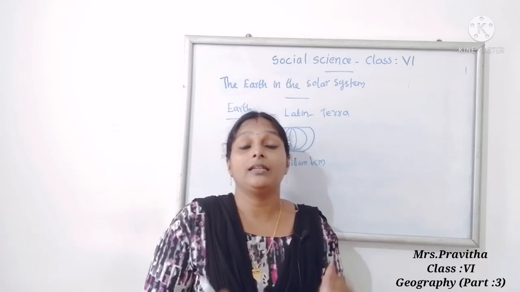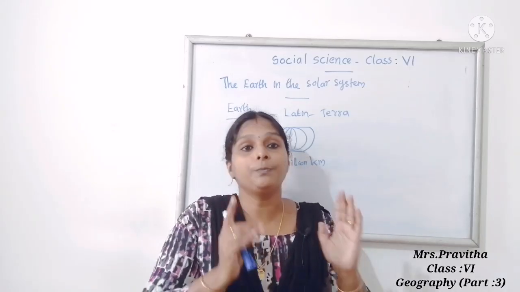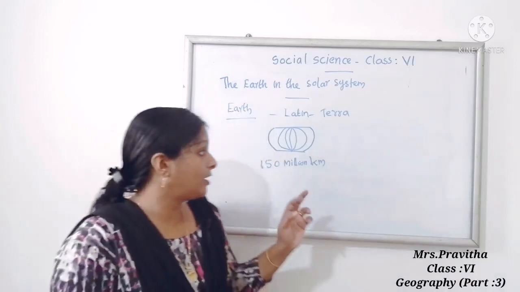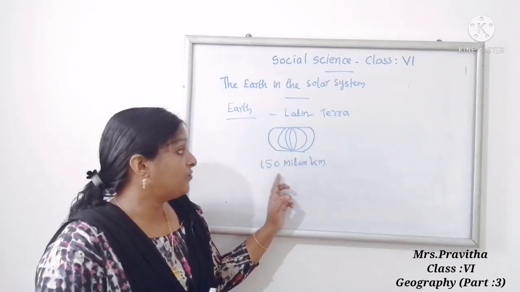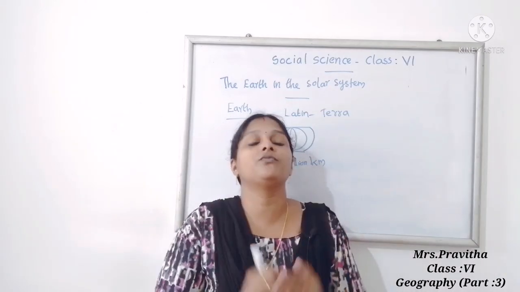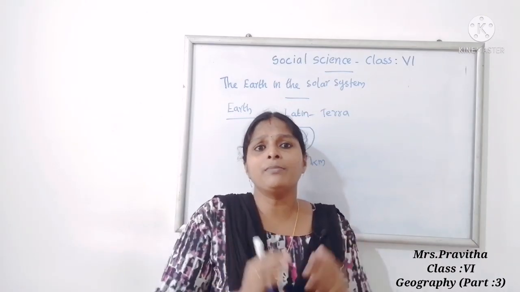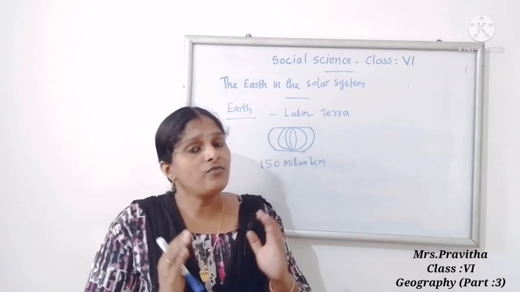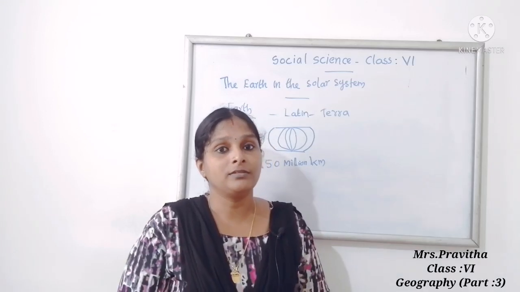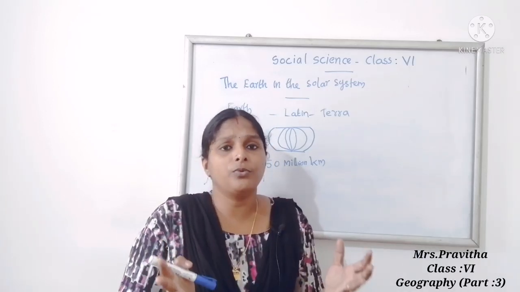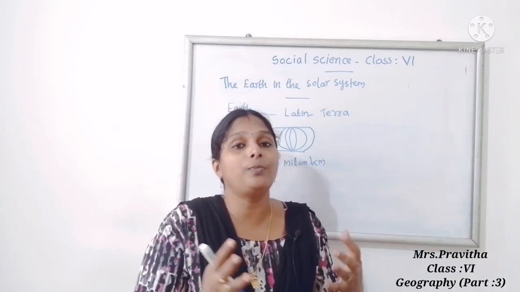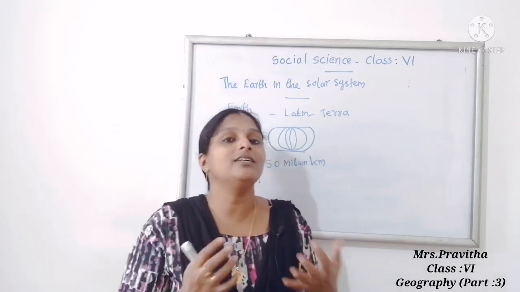Another thing we can tell: the distance from the Sun, 150 million kilometers, is perfect for maintaining life. So ma'am is going to ask one question. If our Earth were very close to the Sun, what would happen? Oceans would dry up. Ma'am already told you our Earth is called the watery planet or blue planet, three-fourths of the Earth covered with water.